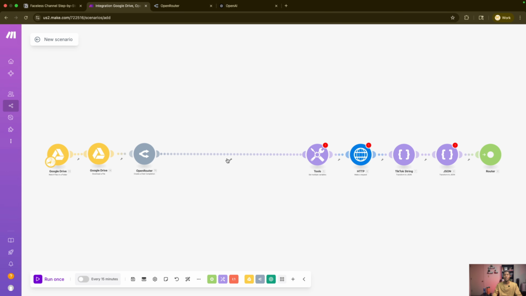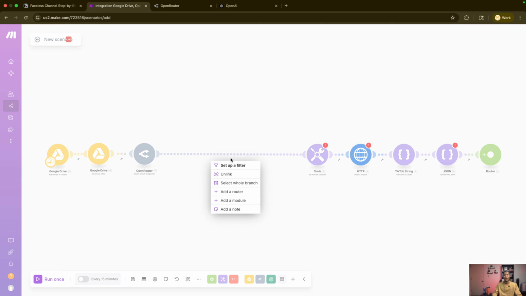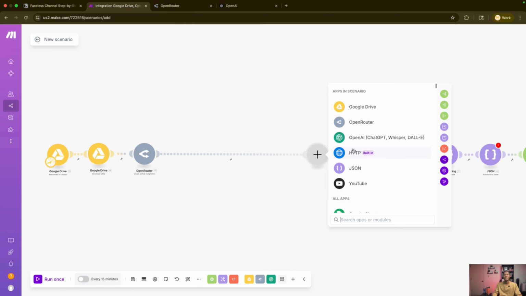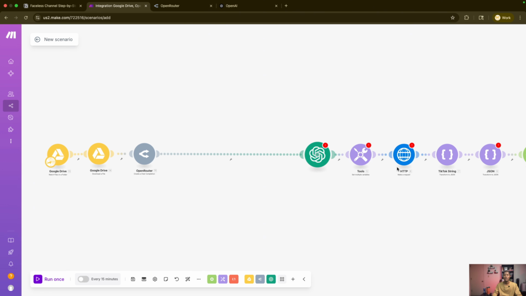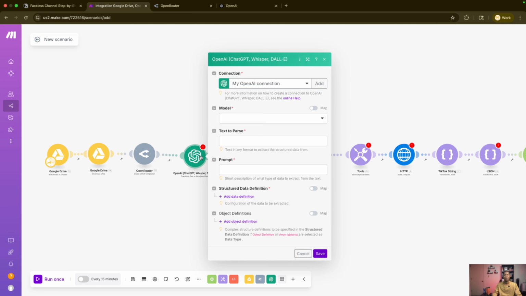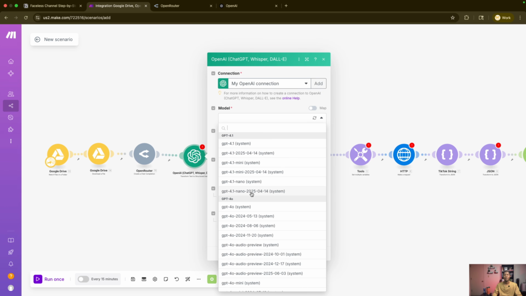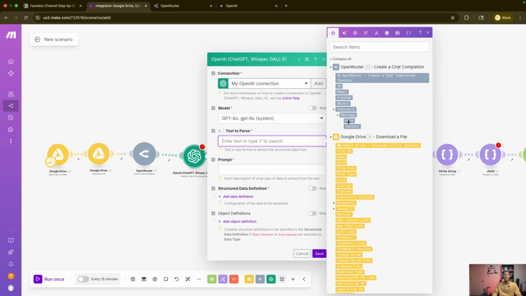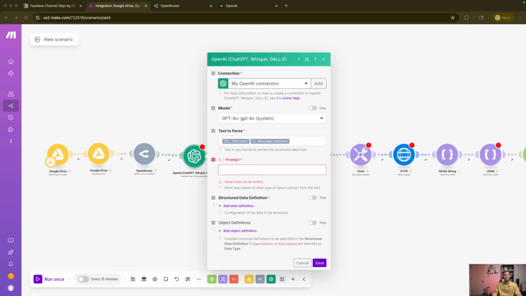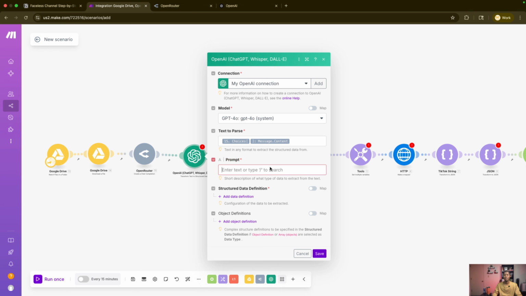And then the next module that we need is going to be the OpenAI module. The reason I needed this, by the way, is because with Open Router I'm not able to create a text transform to structured data. So maybe at some point I'll figure that out. But all right, so we need this, and the text we're parsing is going to be the choices, the message, and the content. The prompt we're using is a basic prompt telling it to extract the title, description, and everything that we need.